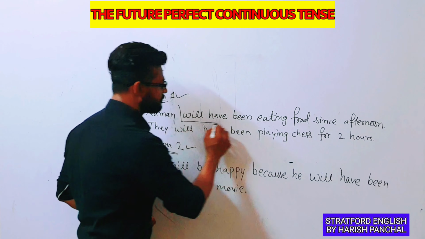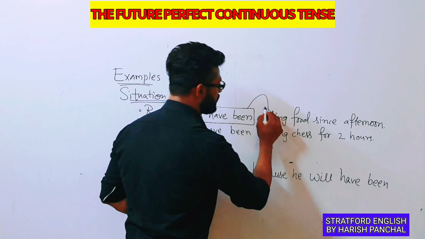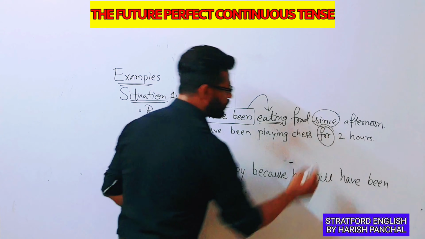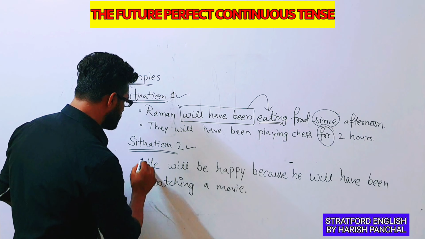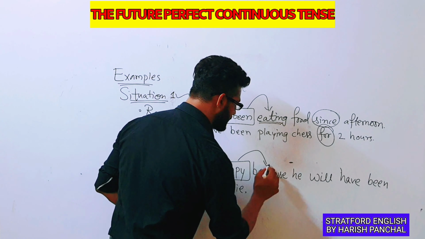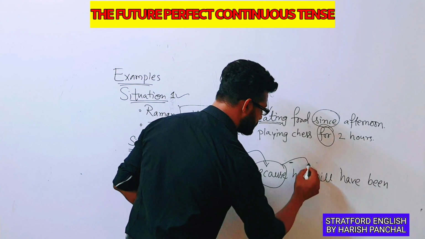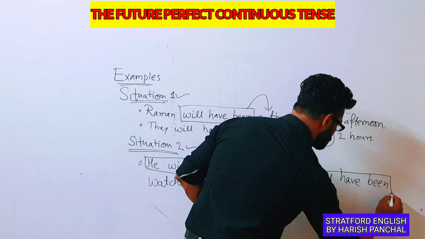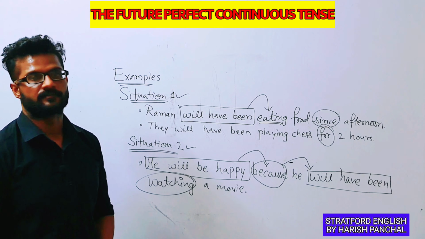See here we have used will have been and first form plus ing, and then we have used since and for to express the time. In second situation we need to make a statement, and then we need to tell the exact reason for that situation, and to tell that we need to use will have been, and again we have to use first form plus ing.